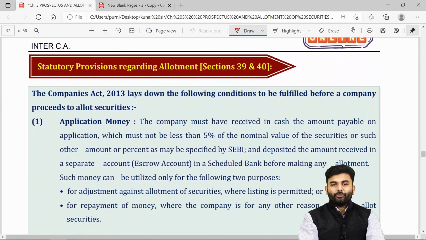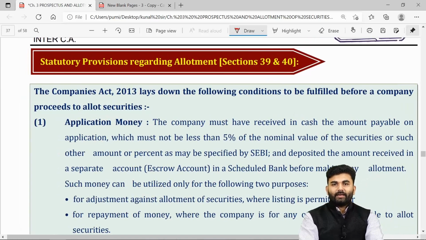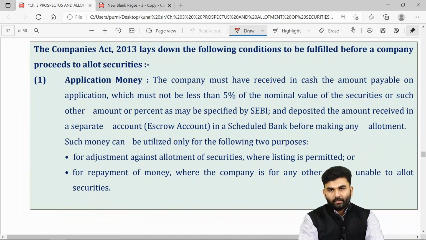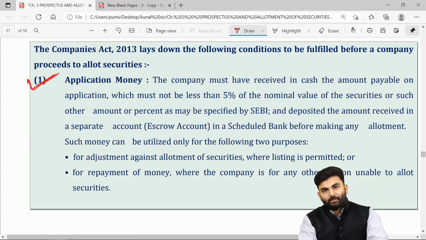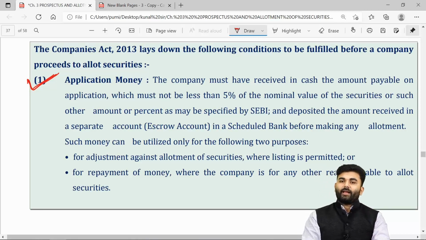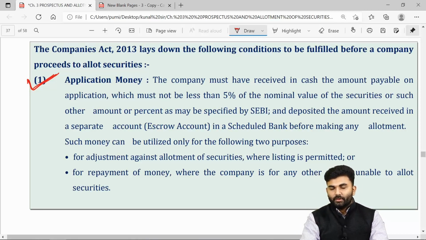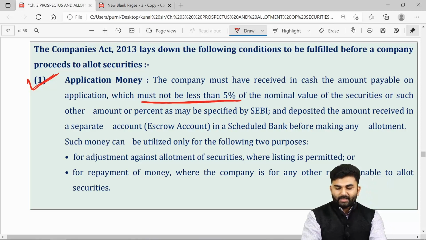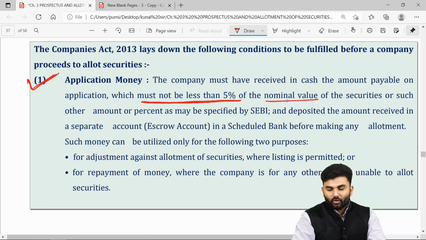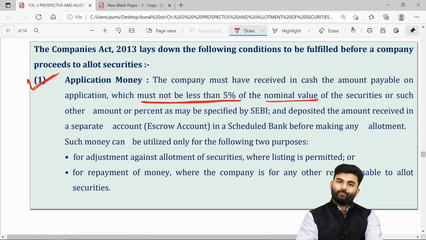Over here, there are a few statutory provisions related to allotment of securities. The very first statutory provision is towards application money. The company must receive the minimum application money at the time of receiving money from the investors. What is the minimum application money required to be received? The lawmaker says it must not be less than 5% of the nominal value, that is the face value.